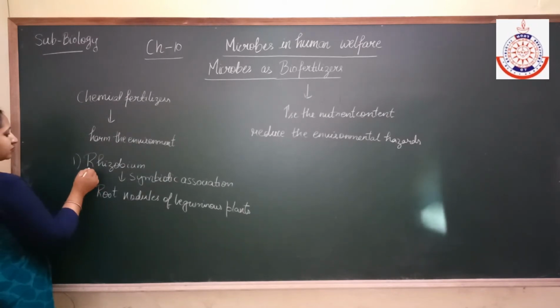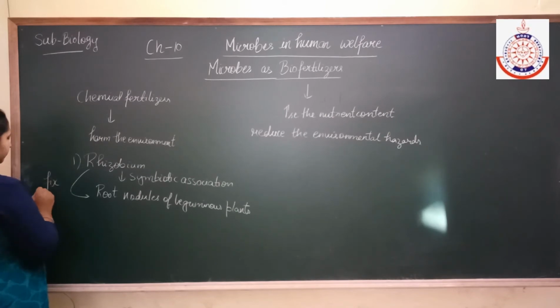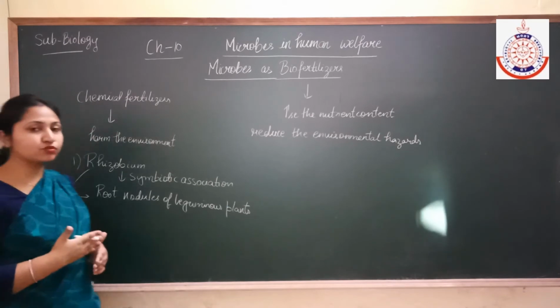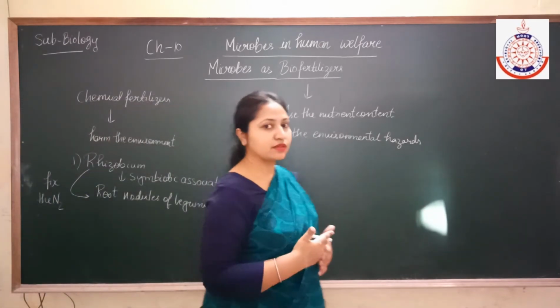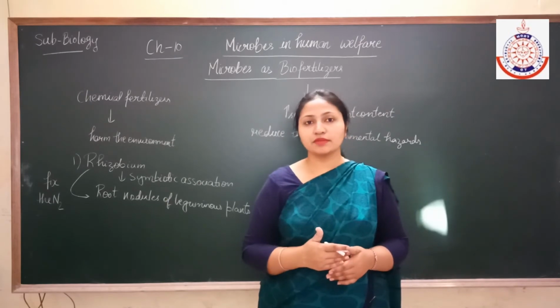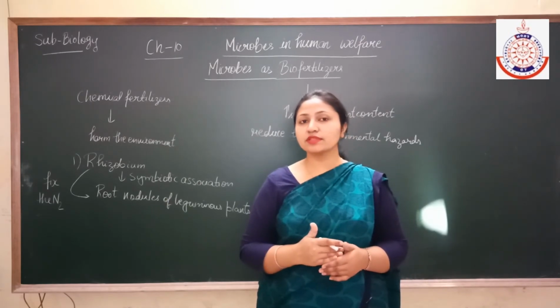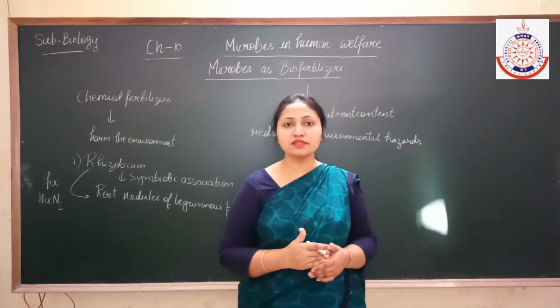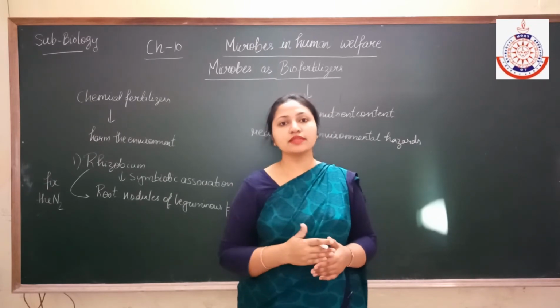Now Rhizobium fixes the atmospheric nitrogen into nitrates, which can be easily taken up by the plants, because atmospheric nitrogen cannot be utilized by the plants, so they take the nitrates.